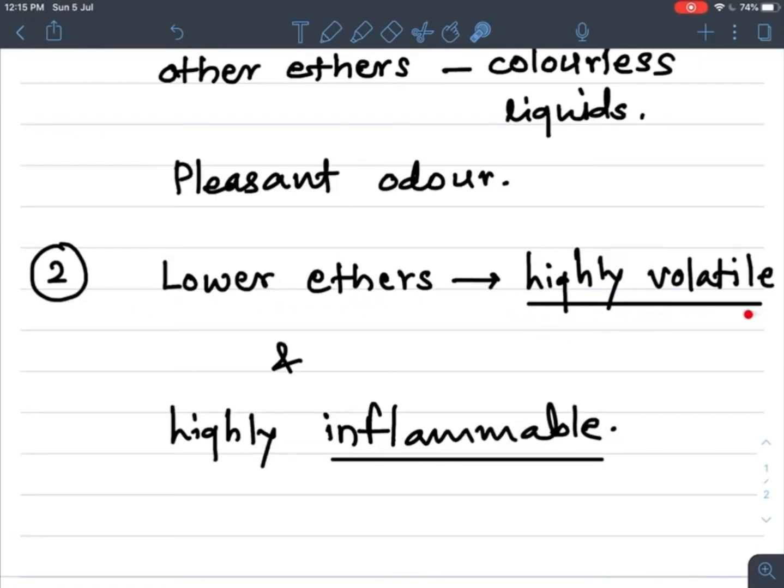Lower ethers are highly volatile, means they can evaporate at room temperature because their boiling points are lower. And one more property is that they are highly inflammable. Inflammable means catch fire easily. They can burn, means they are combustible. Next, the third one is the most important property, because many times questions are asked on it, that is its boiling point.